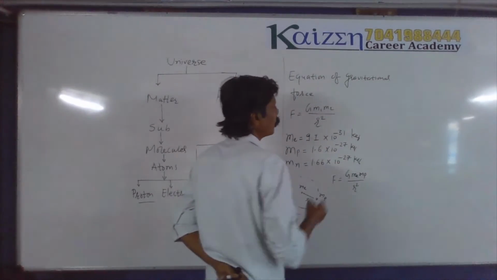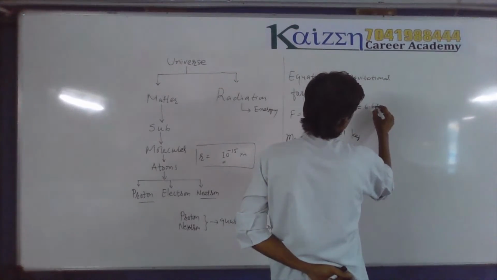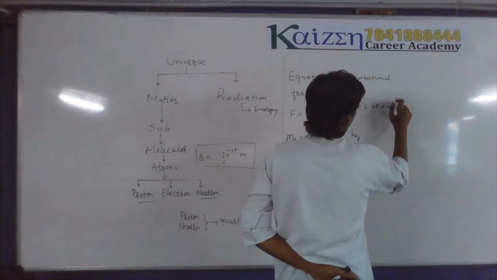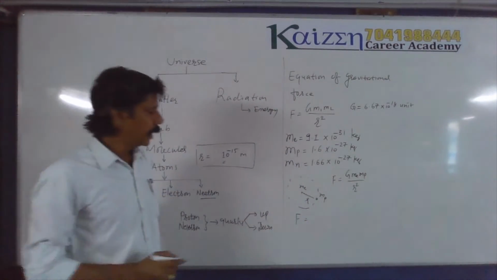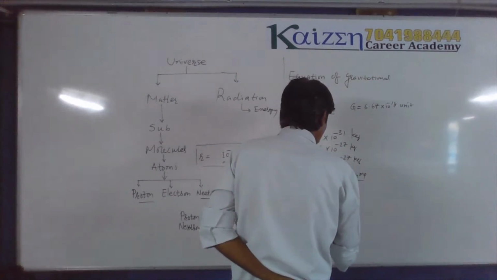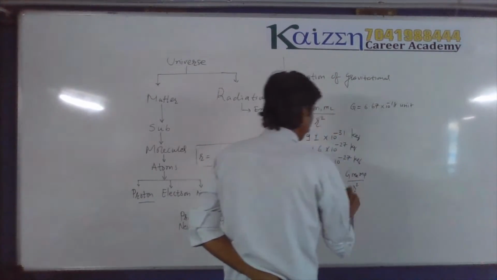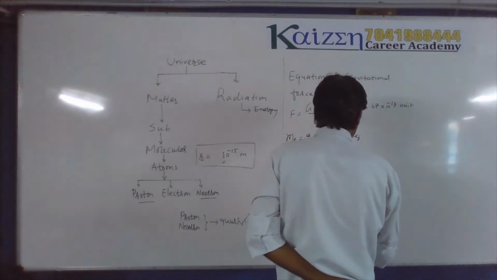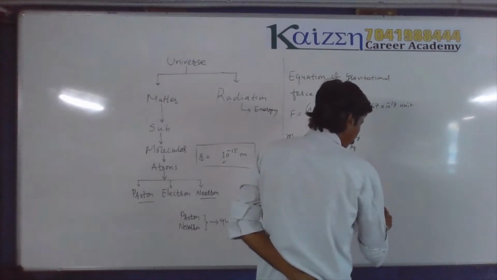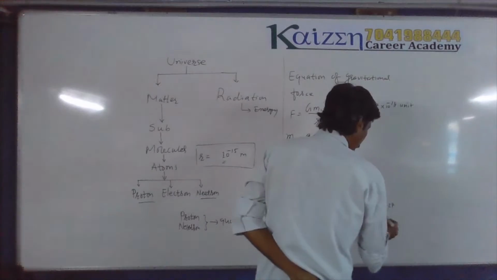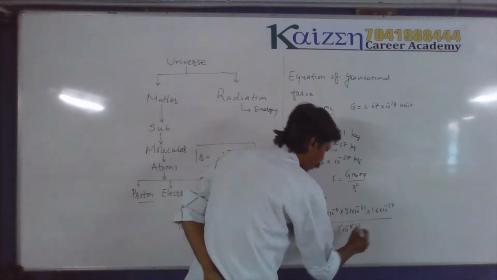While you are measuring this force, you have to place the value of G, which is 6.67 times 10 to the power minus 11 in SI units. Okay, let us check this. So F is equal to 6.67 times 10 to the power minus 11, mass of electron 9.1 times 10 to the power minus 31, mass of proton 1.6 times 10 to the power minus 27, and the distance I am taking is 10 to the power minus 15, squared.